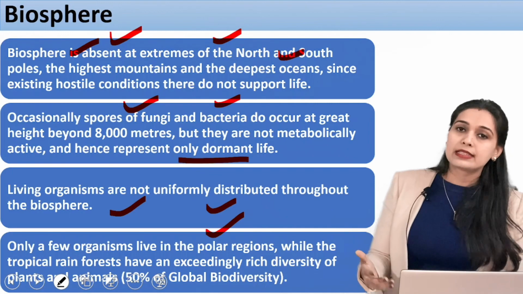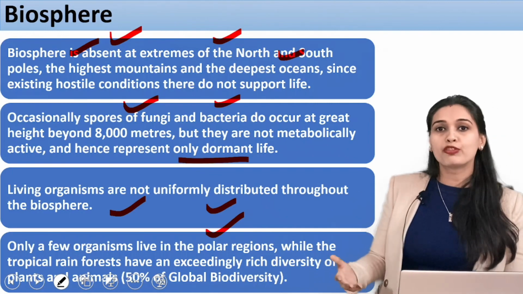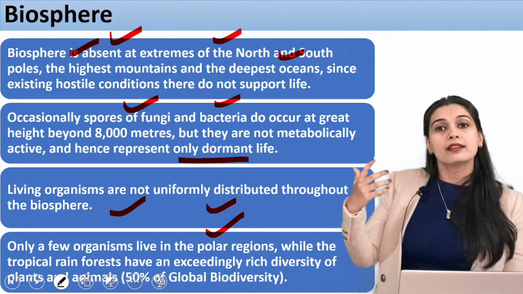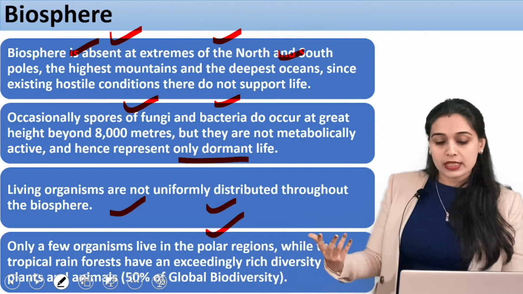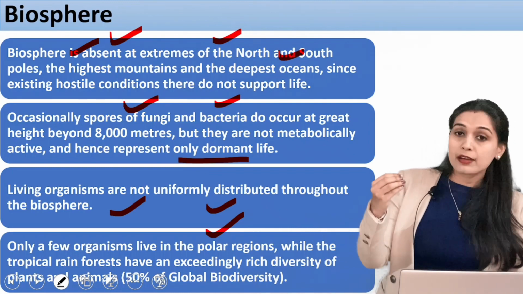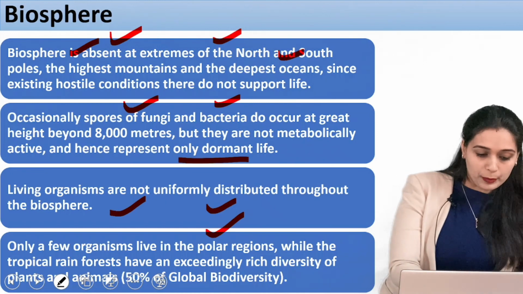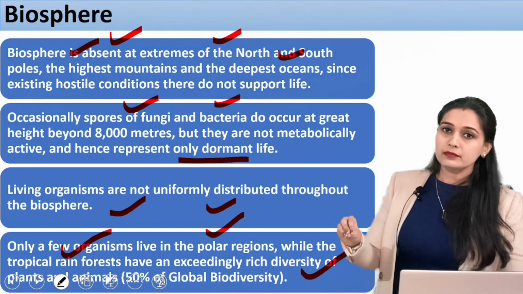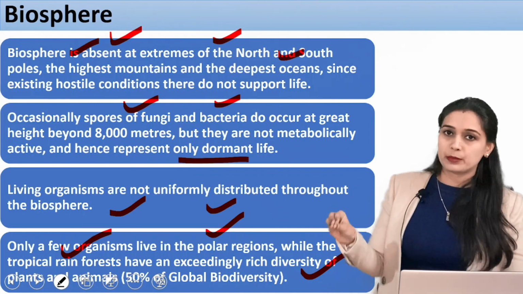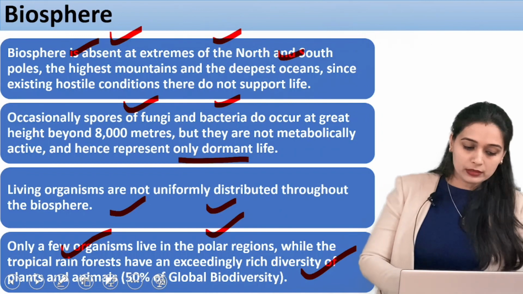The other areas that have the maximum of life forms, or you can say the maximum of biodiversity, are the rainforest areas. You have the equatorial, the tropical rainforest. So the areas that have the maximum biodiversity are the tropical rainforests. They have a rich diversity of plants and animals. They have around 50% of the global biodiversity.